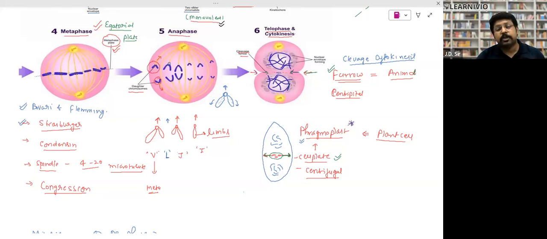So in animal cell, the cleavage of protoplasm is centripetal, but in plant cell, the cleavage of protoplasm is centrifugal, right? That's how the division of cell takes place into two parts. So this division was given by Sutton and Boveri, and Strasburger. Spindle fibers are made up of 4 to 20 microtubules, right?